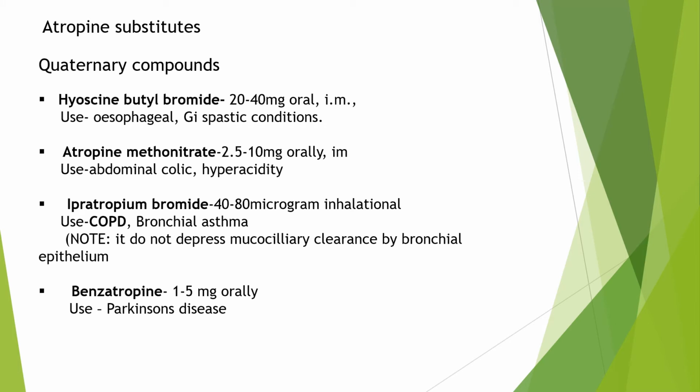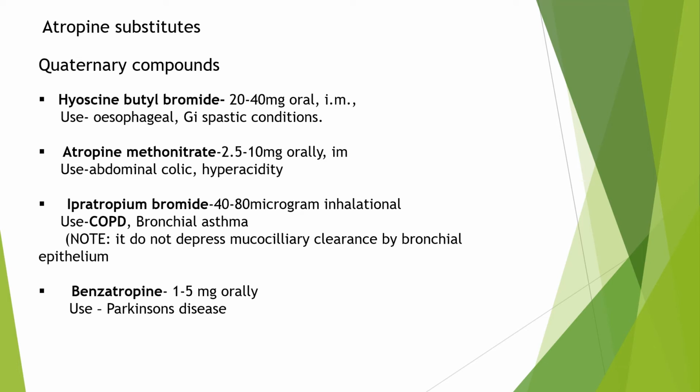Now coming to atropine substitutes, which are also called quaternary compounds. First, let's speak about hyoscine butyl bromide, which is given in a dose of 20 to 40 milligram orally or intramuscularly. Where is this used? This is used for esophageal and GI spastic conditions. GI is gastrointestinal.